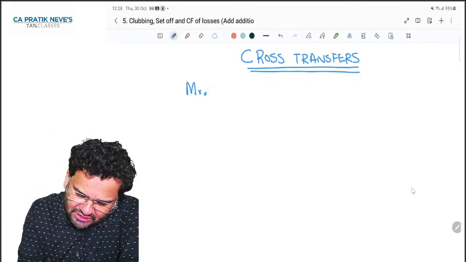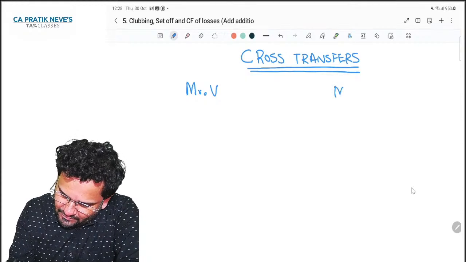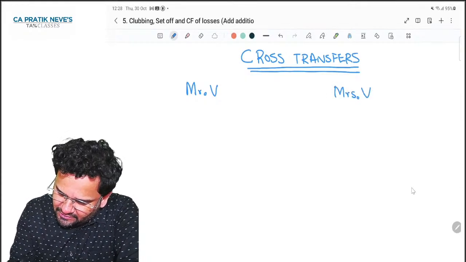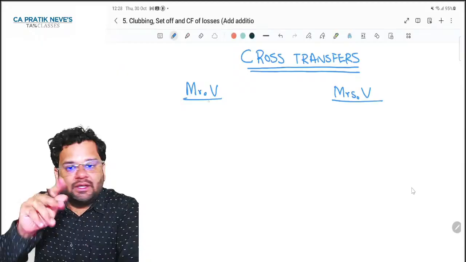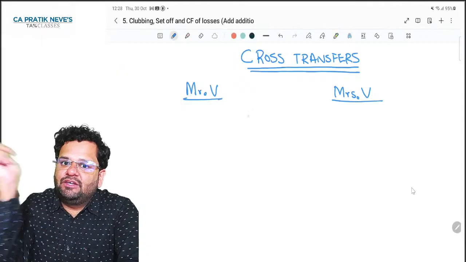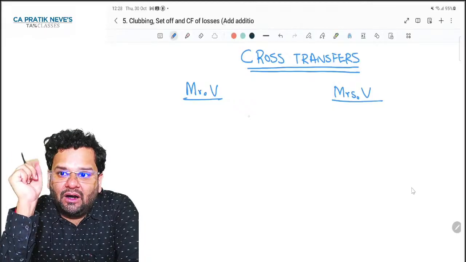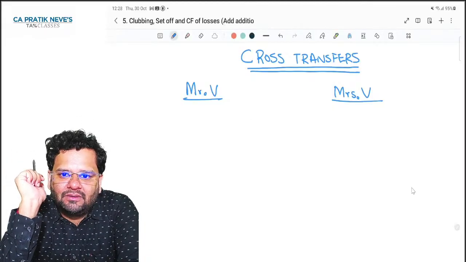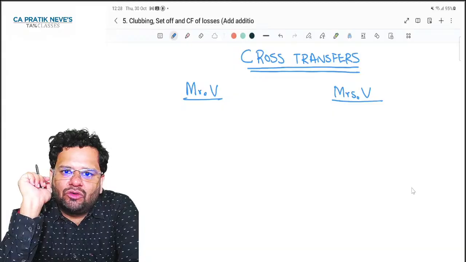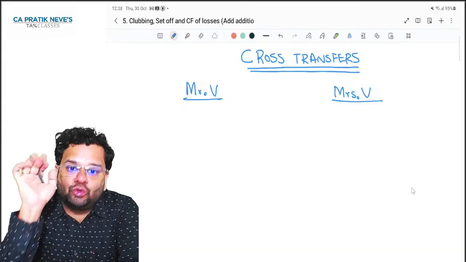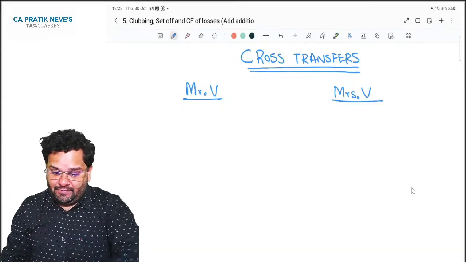There is Mr. V, there is Mrs. V. You know, if Mr. V gives some gift to Mrs. V and Mrs. V earns income on that, then that will be clubbed in the hands of Mr. V. So no tax planning can be done.